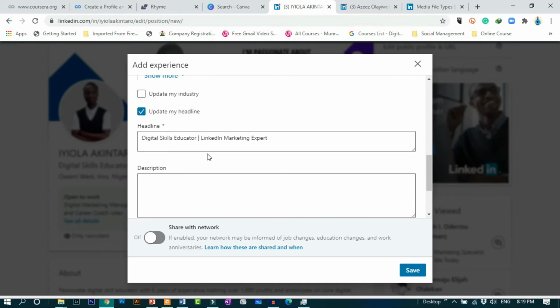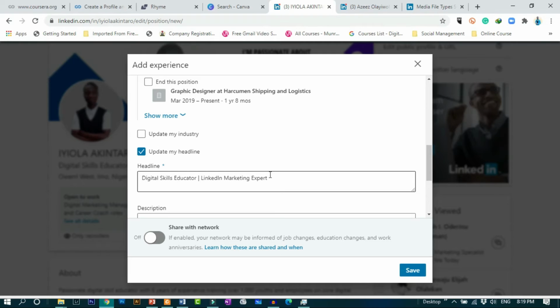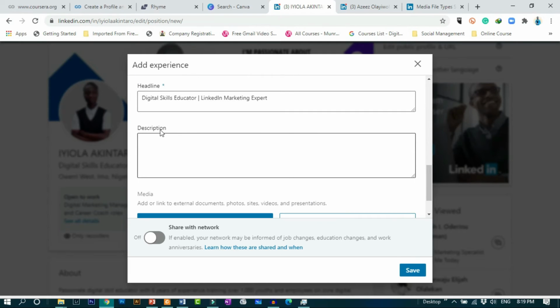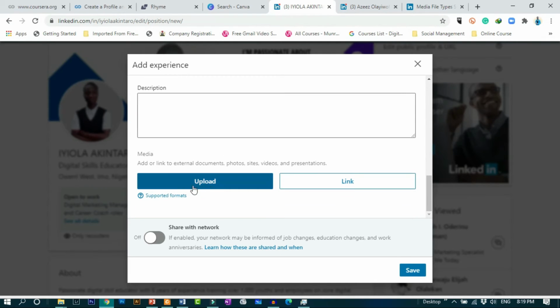Then at the end of the day, you can add your headline, you can add your description, you can add links, or you make an upload. That is, you can upload external documents like photos, sites, videos, presentations. Then after that, you save.